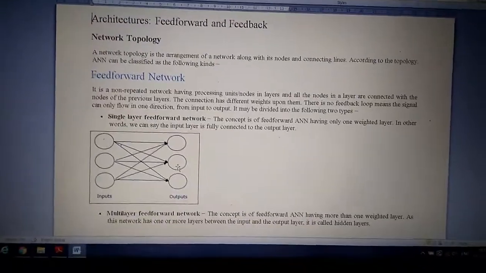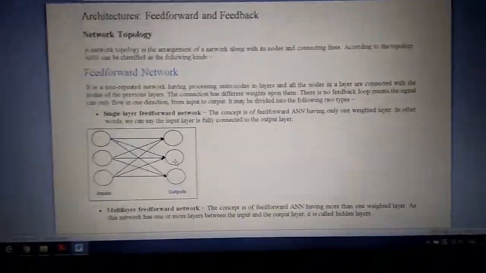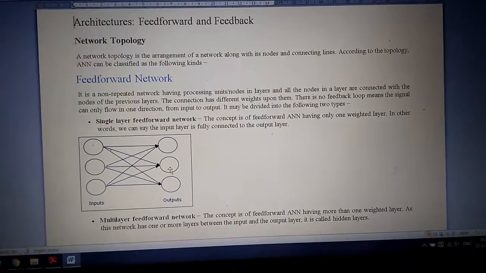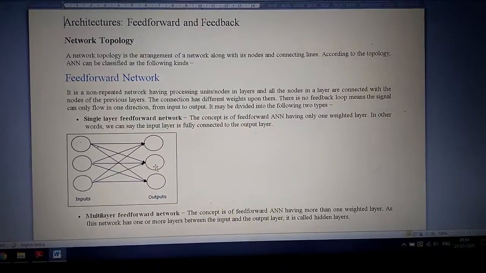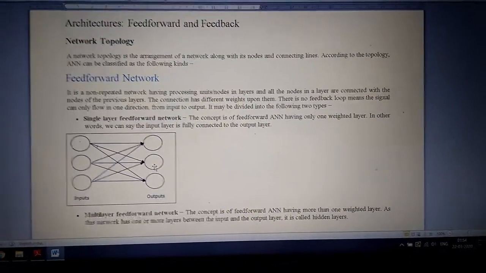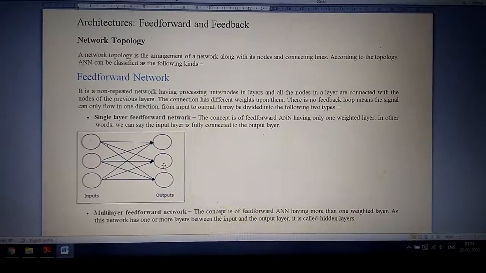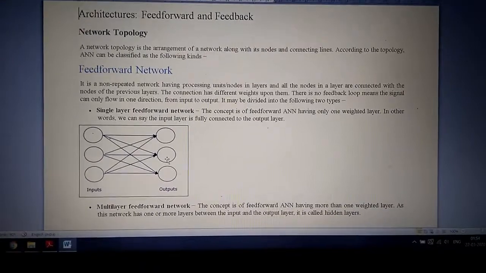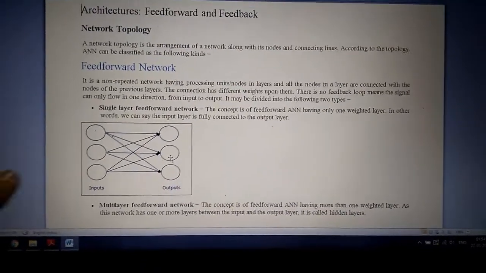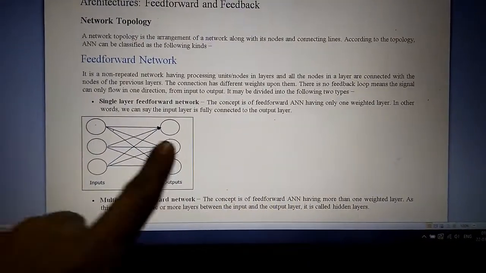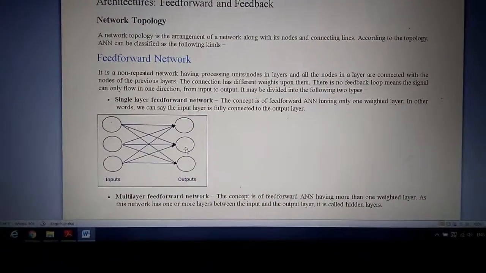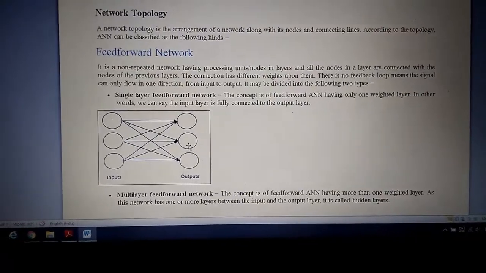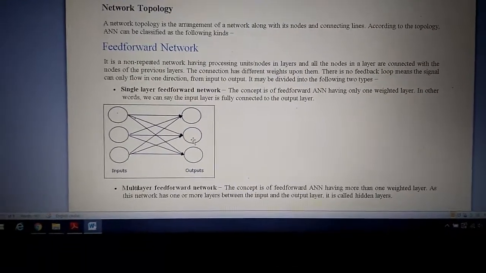It may be divided into two types. Single layer feed forward network. The concept is of a feed forward artificial neural network having only one weighted layer. In other words, we can say the input layer is fully connected to the output layer. It means no hidden layer is there. The diagram shows input is directly connected with the outputs, and all input nodes are connected to all the output nodes, like a mesh topology.